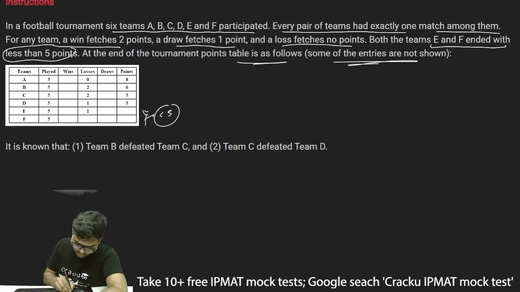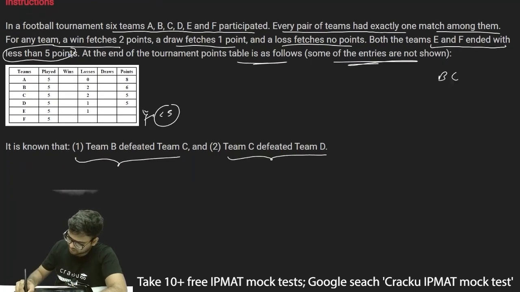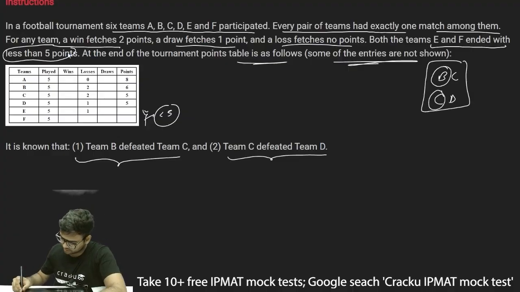There are 2 more conditions given: team B defeated team C and team C defeated team D. So for the B, C match, B won, and for the C, D match, C won. We have to remember this as well.